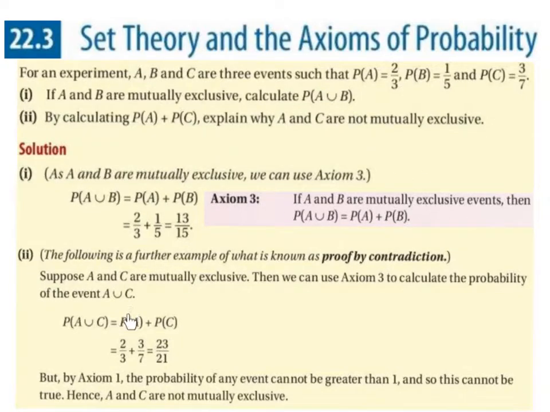So the probability of A is 2/3, the probability of C is 3/7, and 2/3 plus 3/7 is 23/21. But by axiom 1, the probability of any event cannot be greater than 1, and so this cannot be true because 23/21 is greater than 1. Hence, A and C are not mutually exclusive.